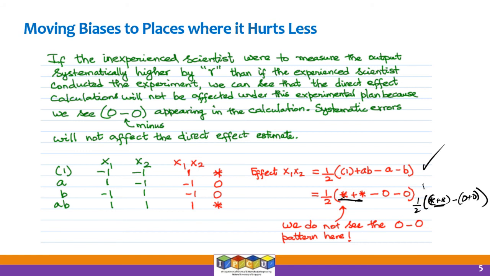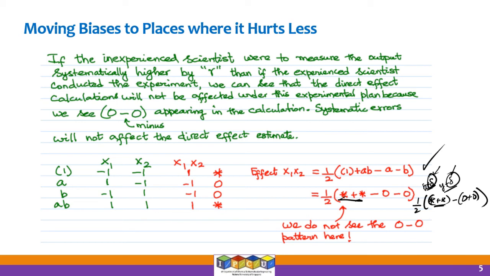So if the true value of experiment 1 was h, it will be measured as h plus delta by this experienced chemist, and if the true value of AB was, let's say, y, it will be measured as y plus delta, because this delta is a systematic bias that is introduced by the experienced chemist. You could also do the same thing for the other person, right? So what happens here is you're going to have h plus delta plus y plus delta. So this delta and delta will add up to give you 2 delta.